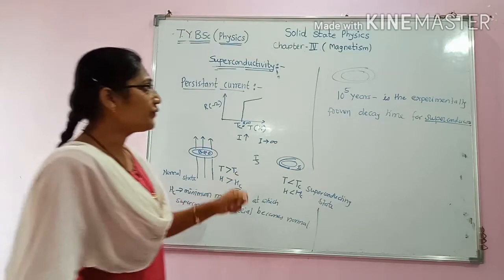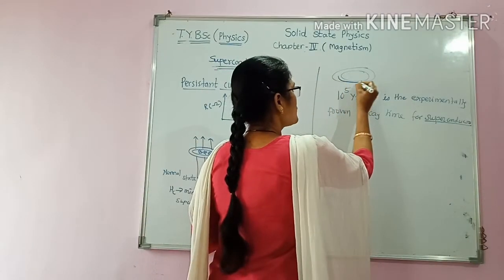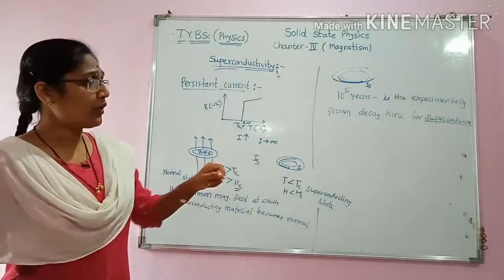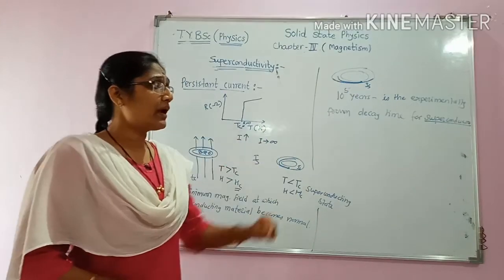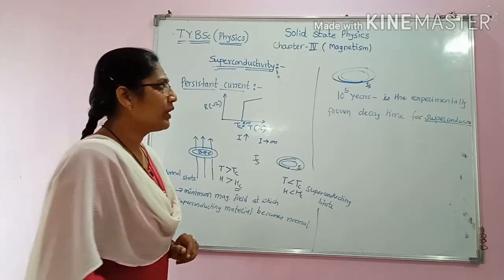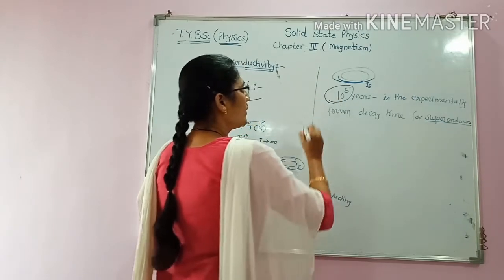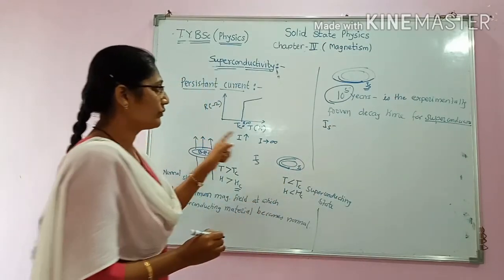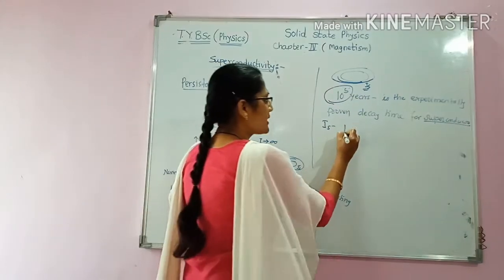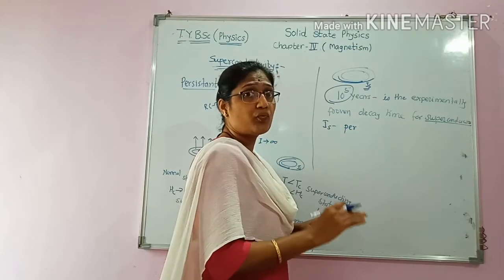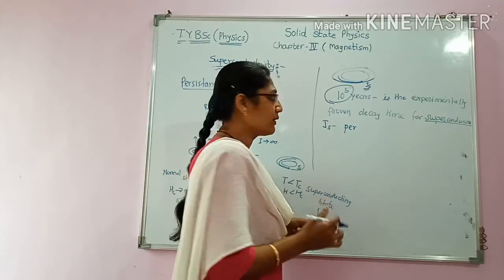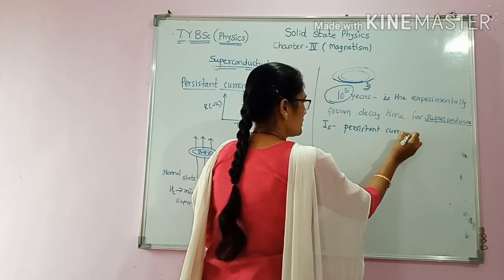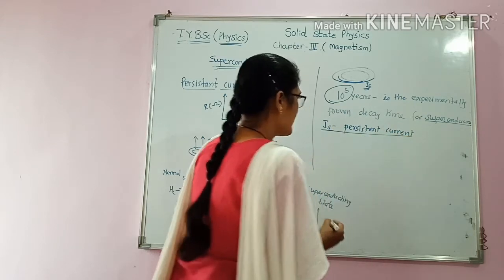So this current developed in this superconducting loop will persist for 10 raised to 5 years, and it is an experimentally proven value. Therefore, this current generated in a superconducting material is called persistent current, which will remain for a long time. Persist means to remain. Persistent current.